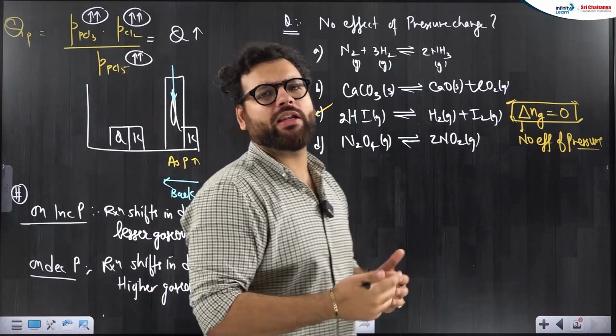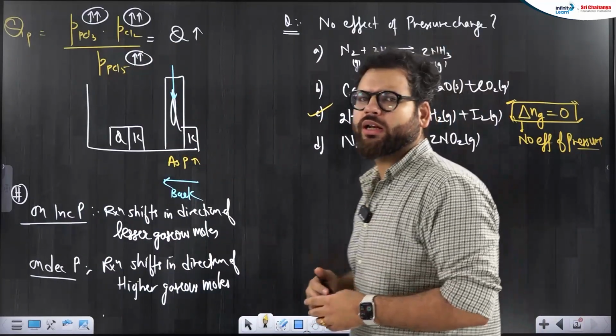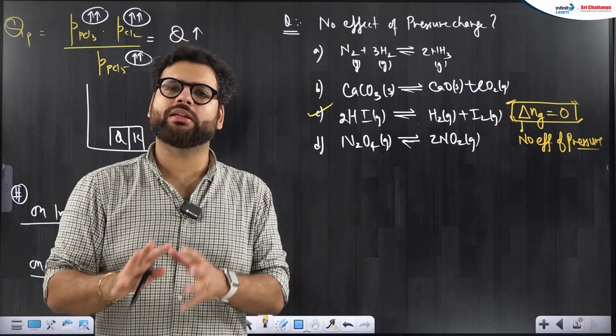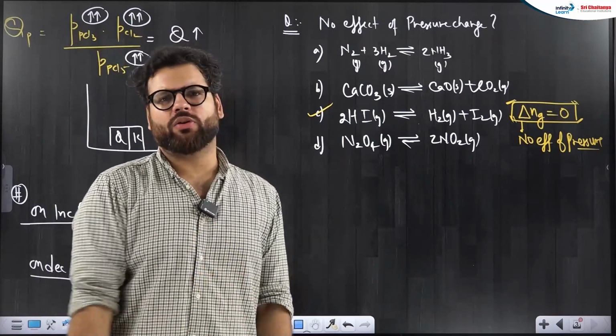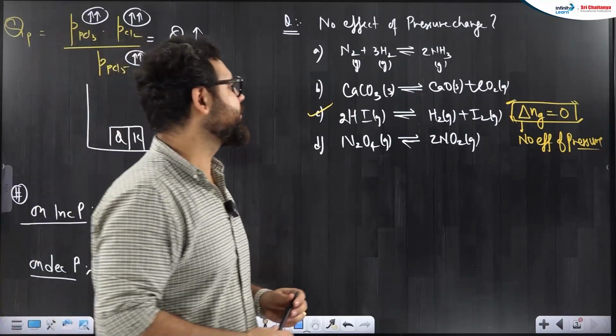If I increase pressure, reaction goes towards lower moles. But where is the lower moles? Both sides are equal moles only. Reaction will neither go forward nor backward on increase of pressure as well as on decrease of pressure. Okay, this is the type of question we can get.